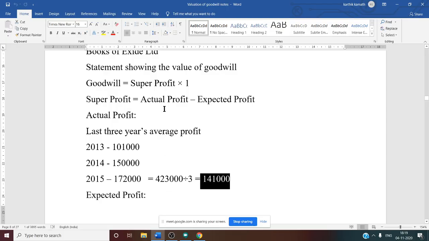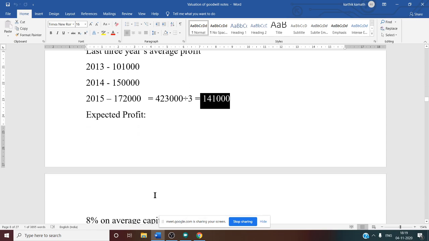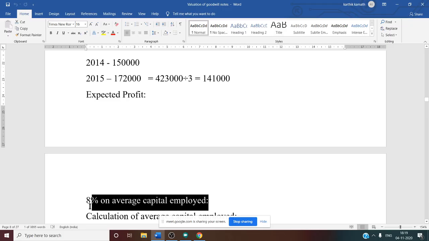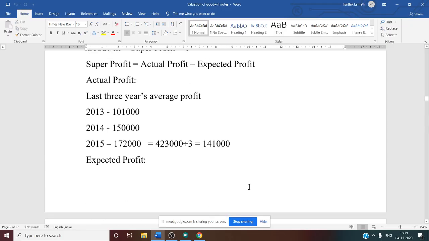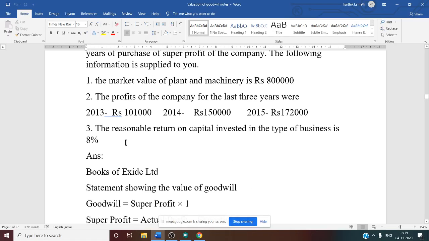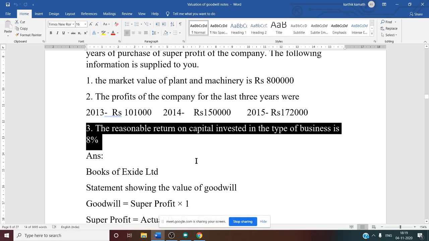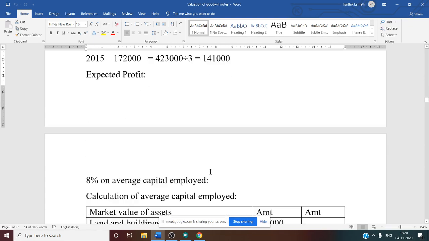Next, after knowing the actual profit, you need to find out the expected profit. So expected profit is equal to 8% on average capital employed. Why 8%? If you see the problem, a rate is given: reasonable return on capital invested in this type of business is 8%. So this is nothing but NRR or ERR, expected rate of return or normal rate of return. Here we are calculating capital employed, so we consider ERR at 8% on capital employed.